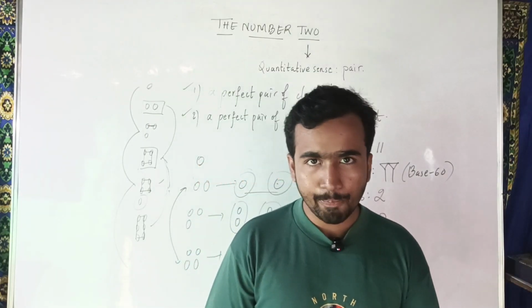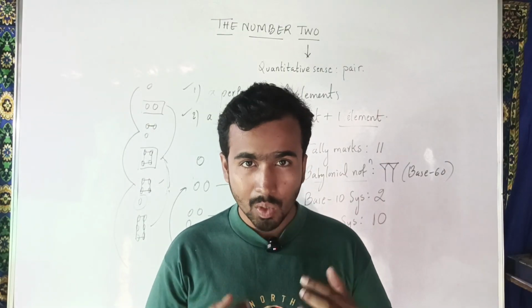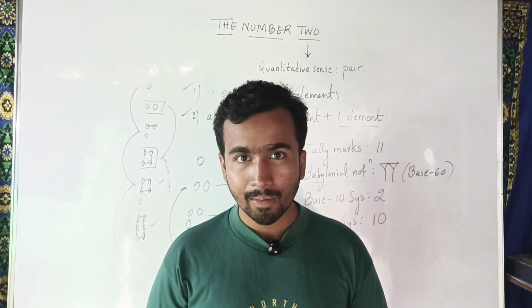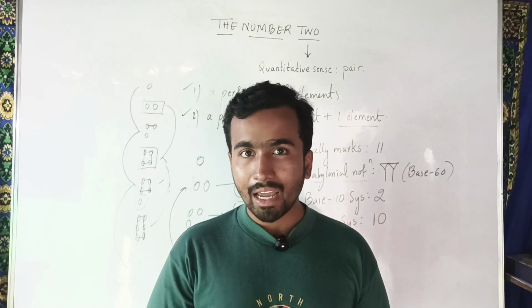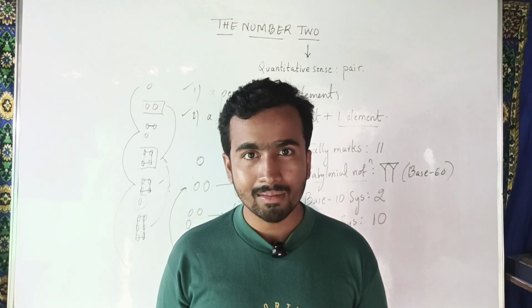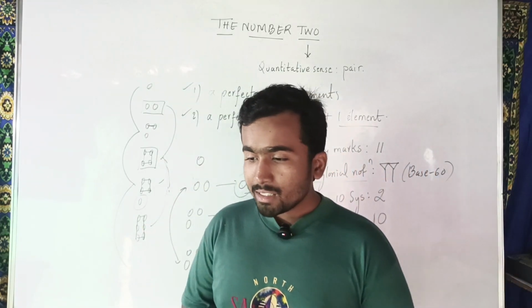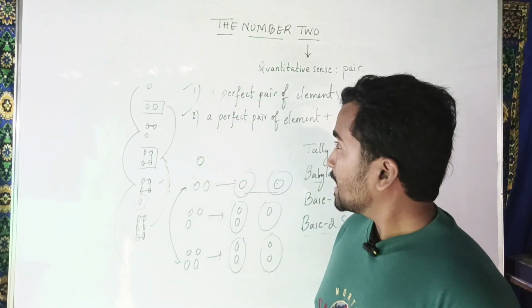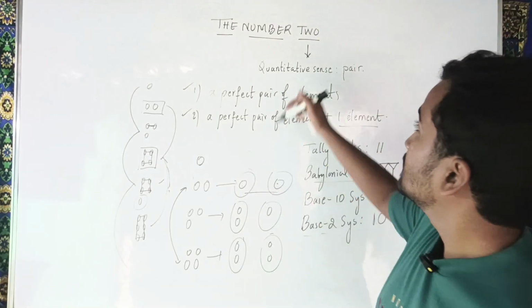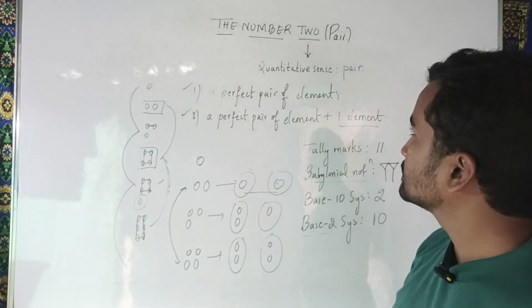So biologically speaking, we have two ears, two eyes, two nostrils, an upper jaw and a lower jaw, two hands, two legs, right? This is all about the aspect of pair. 2 is also considered a pair in the quantitative sense.